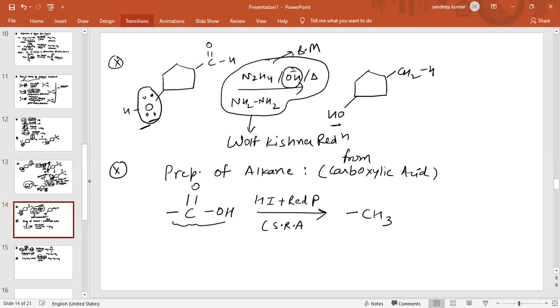And this question is very important, which we have discussed. Please note this question especially. If you want this OH group to remain protected, this OH group will remain the same, so always use a basic medium. Therefore we have used the basic medium reagent, which is used in Wolff-Kishner reduction, so that the OH group remains protected and the carbonyl group is reduced to alkane.